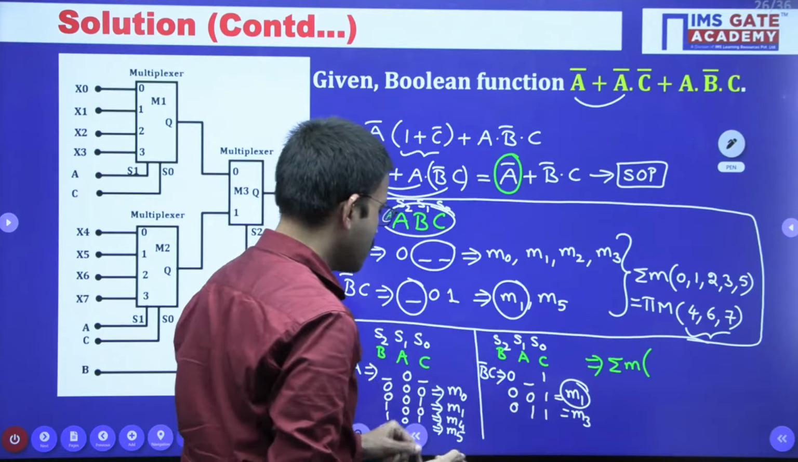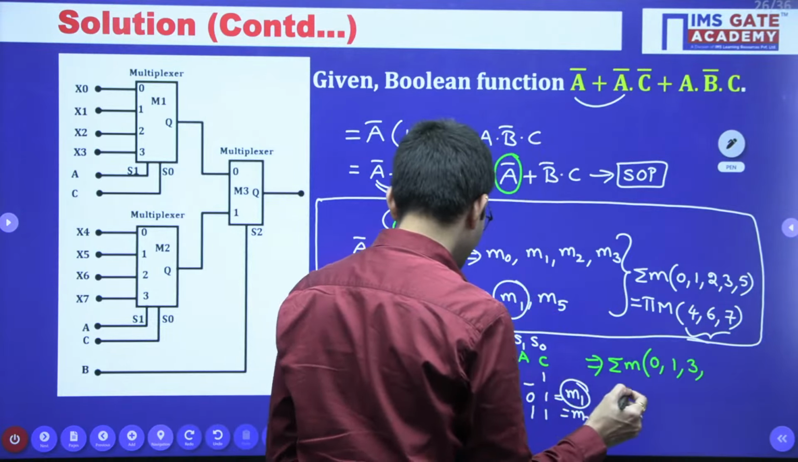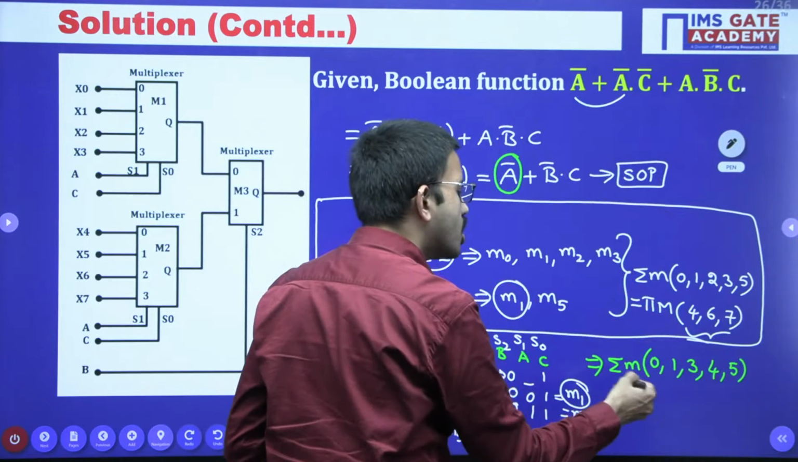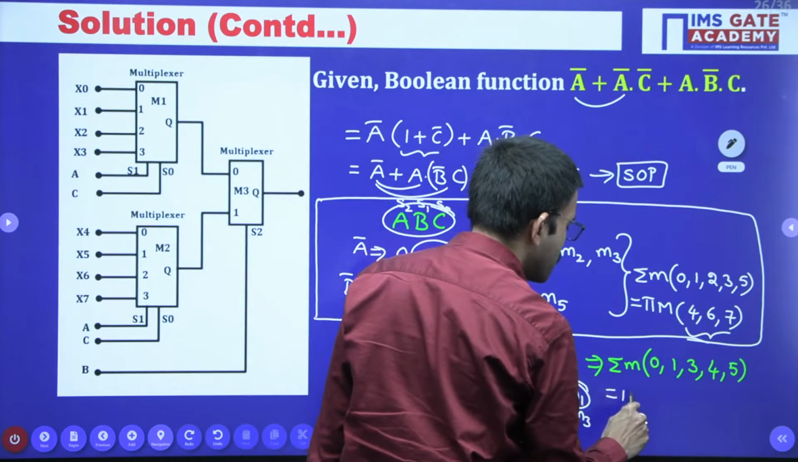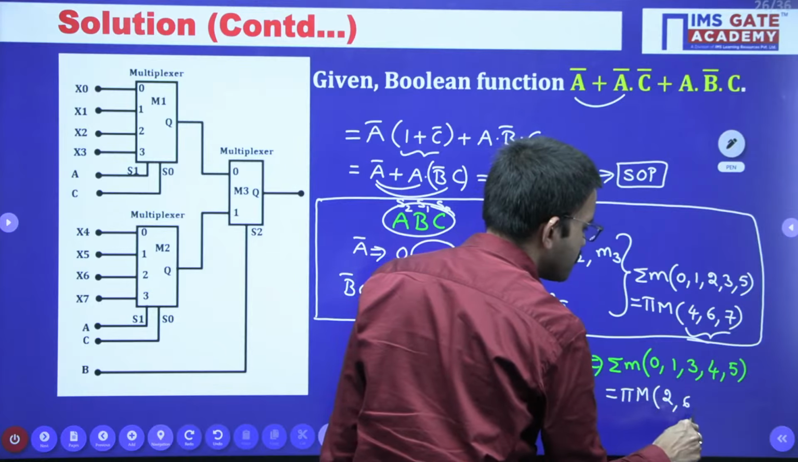Just write the min terms 0, 1, 3, 4, 5. So for these input combinations, you are getting output as 1. That means the corresponding maximum numbers you will get are 2, 6, 7.